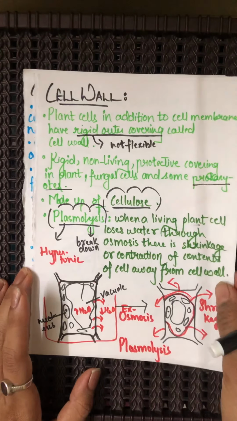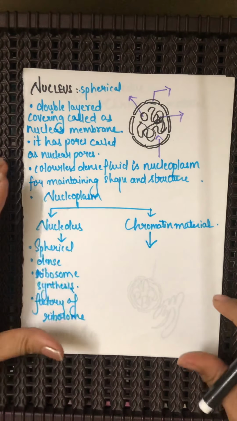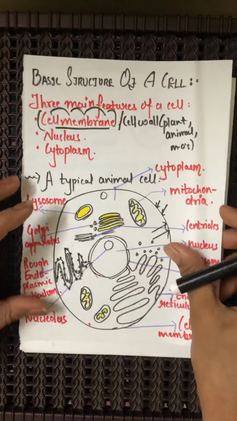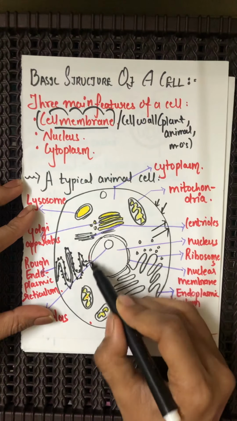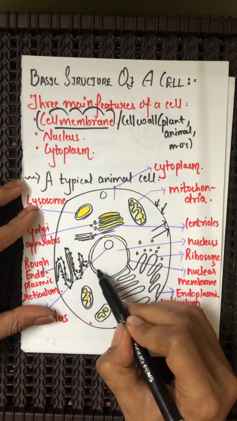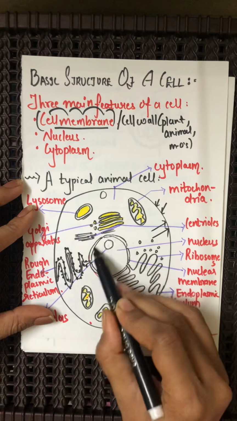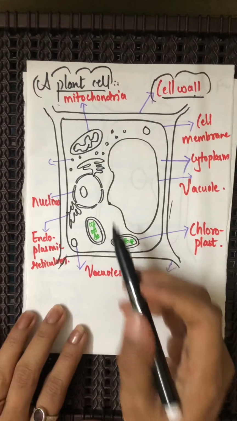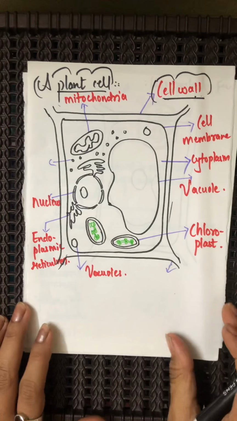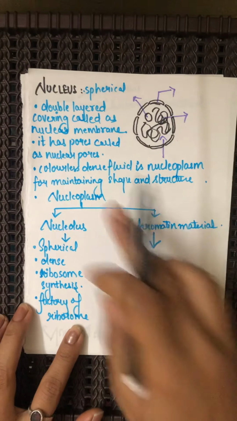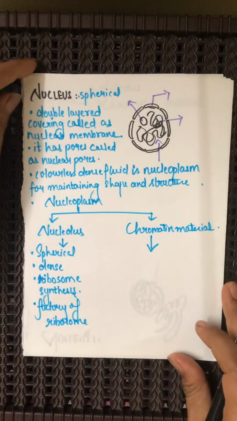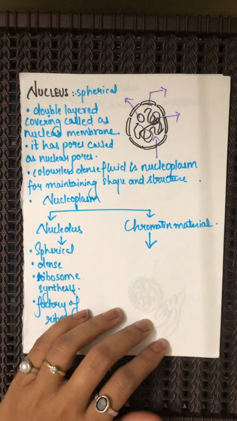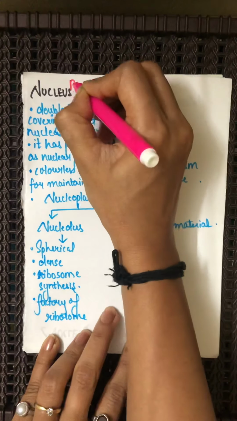Now we shall be moving on to a very important part of the cell, both the animal cell and the plant cell. That is the middle part that you can see in the picture, which is nothing but the nucleus. Now we are going to study about the nucleus. It is also termed the brain of the cell.